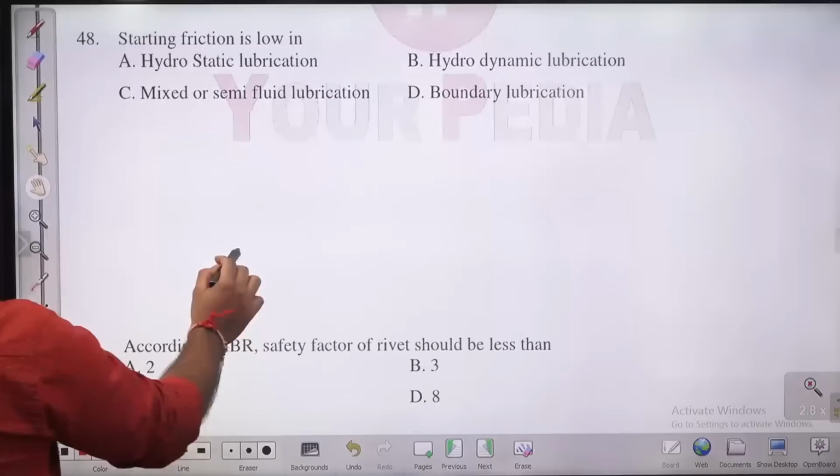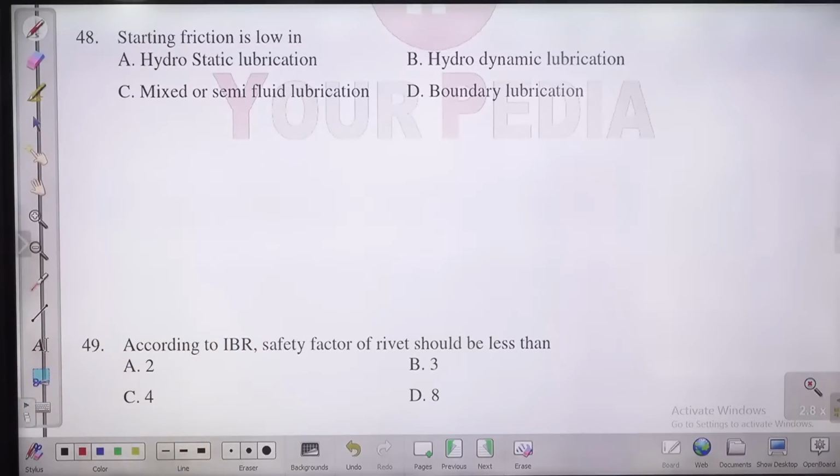Yes, next question. In which case is the starting friction low? Hydrostatic lubrication, hydrodynamic lubrication, mixed or semi-fluid lubrication, boundary lubrication. You know guys, in hydrostatic lubrication the starting friction will be low. It will be the least. So in hydrostatic lubrication the starting friction is low. So for this question, A is the right answer.